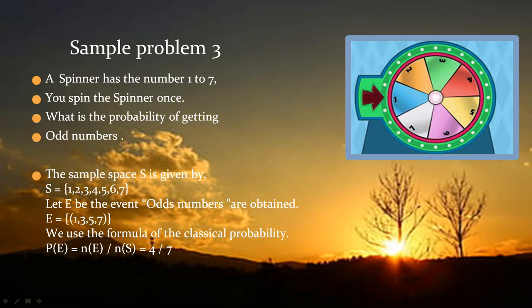Okay, sample problem number 3. I have a spinner. A spinner has the numbers 1 till 7. In this spinner, I have numbers 1 till 7, and I'm spinning this spinner once. And what is the probability of getting odd numbers? I'm getting odd numbers from there.